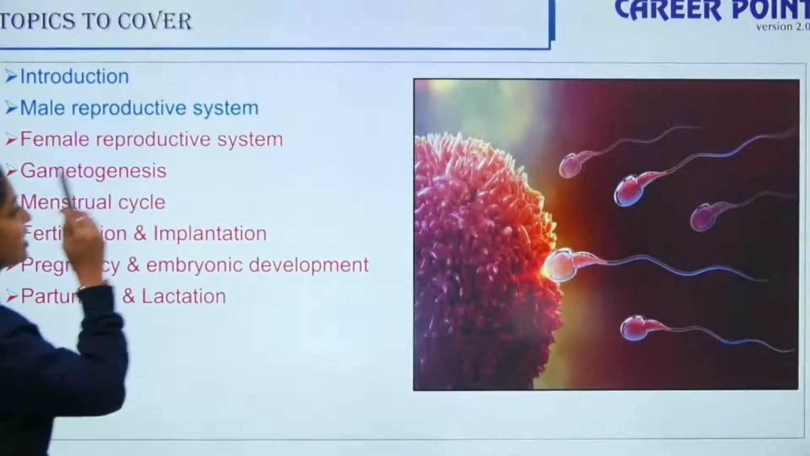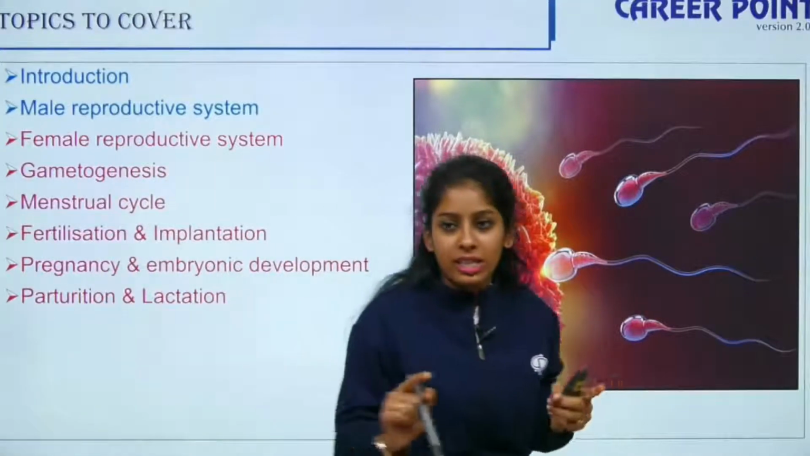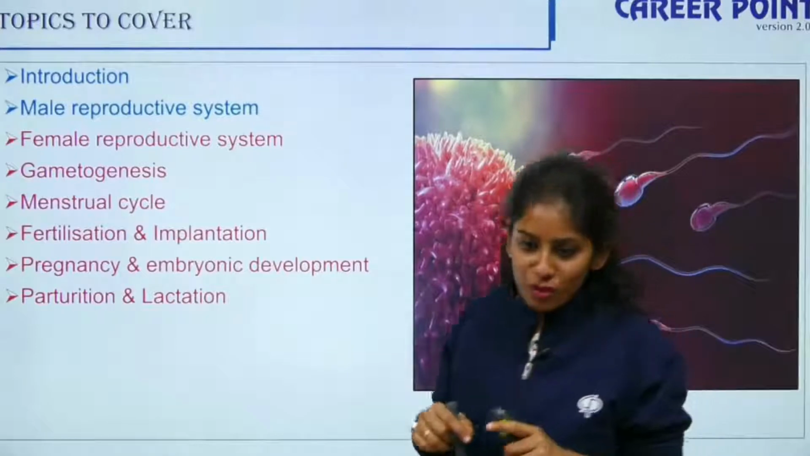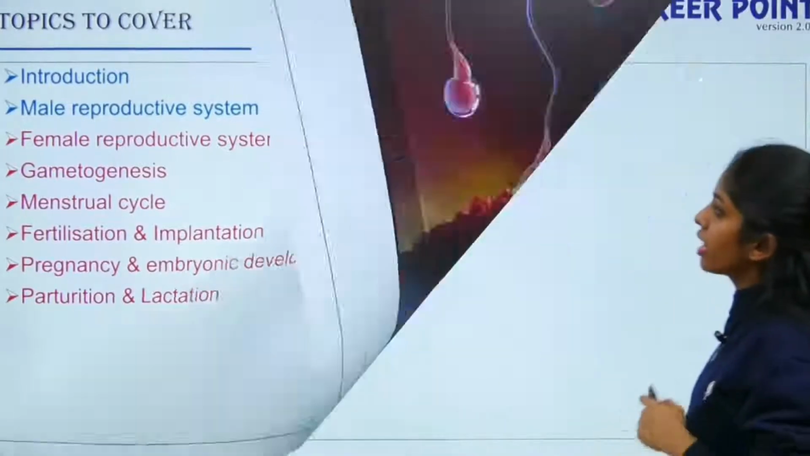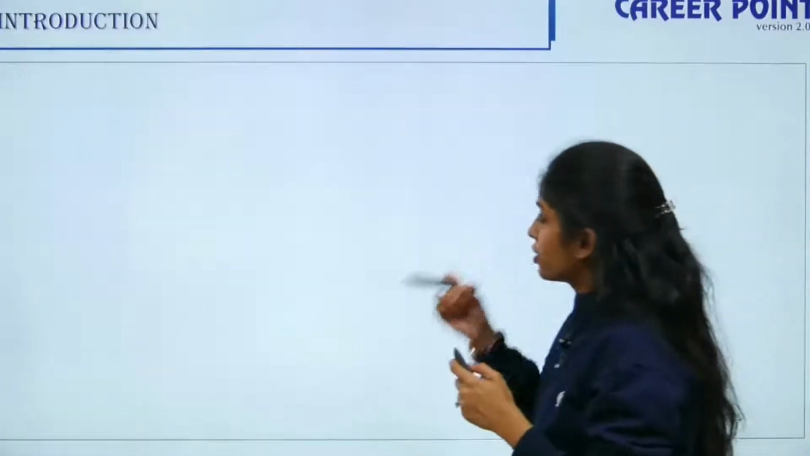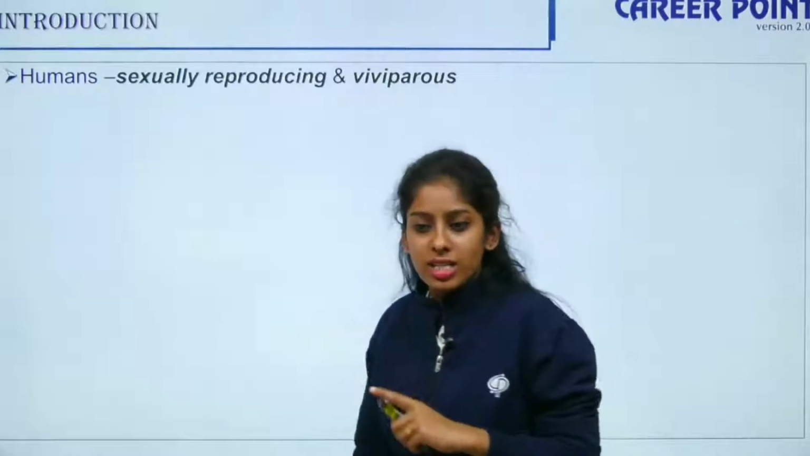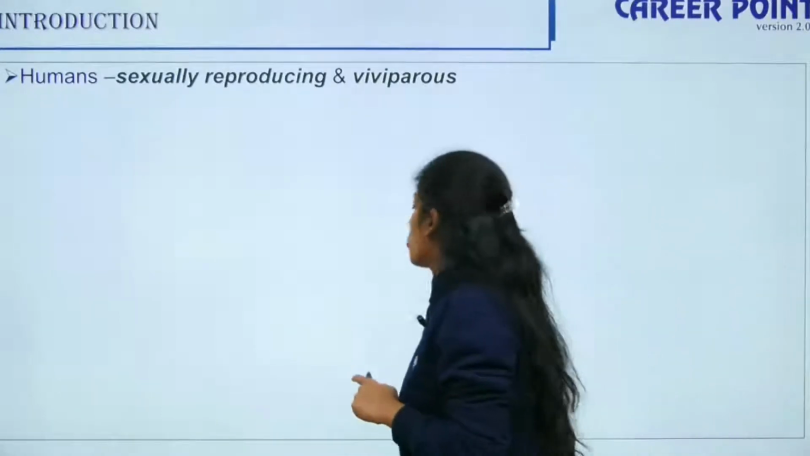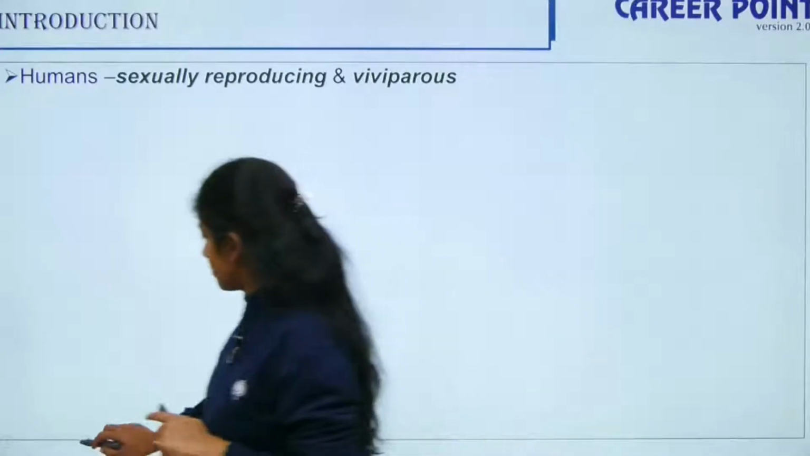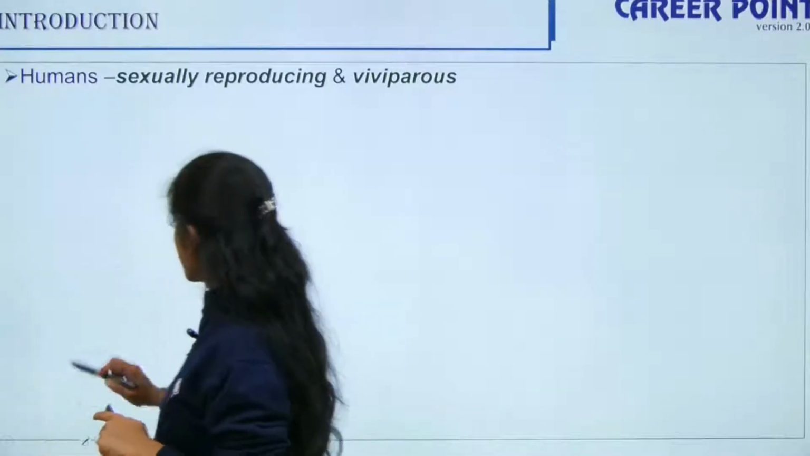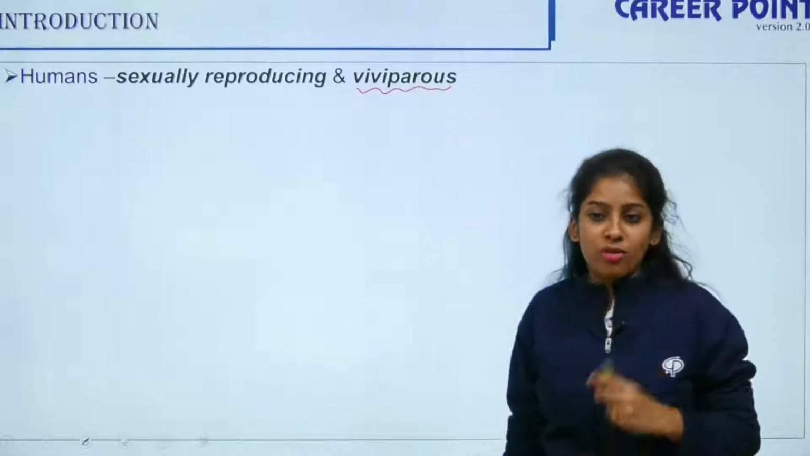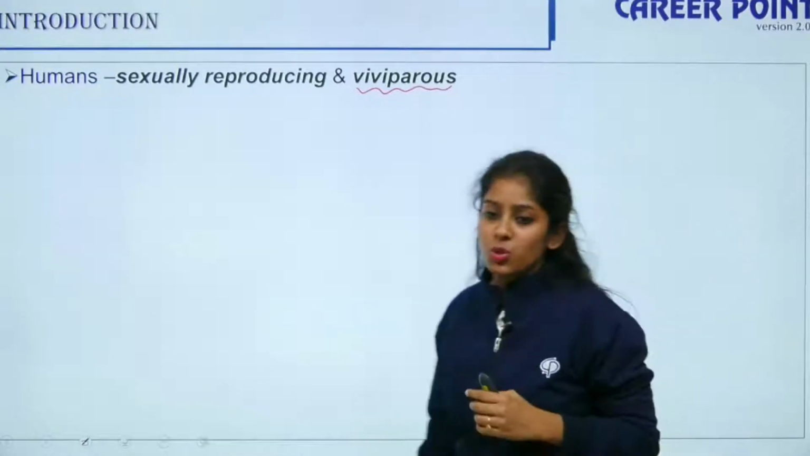So how are these linked to each other? Why should we study all these subtopics under the heading human reproduction? Here I will make a cohesive link between these topics. Humans are sexually reproducing organisms and we are viviparous. What does viviparous mean? Viviparous means when we are able to take care of our young one. That is called viviparous.